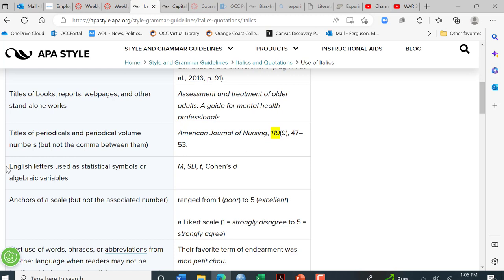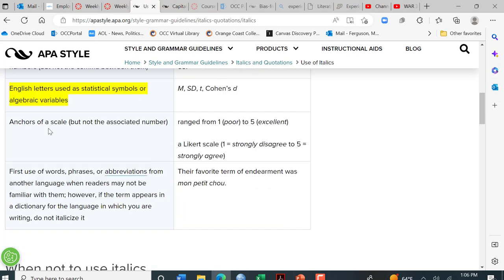Note that the issue and the page number is not italicized, nor is the comma in between. Any letters that are used as statistical symbols or algebraic variables, but you'll be most commonly using statistical symbols, those should all be italicized. Something else that you may come across the need to italicize are anchors of a scale.